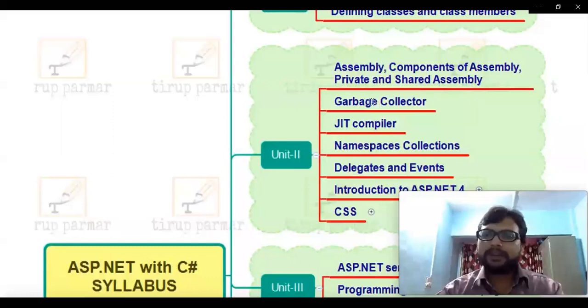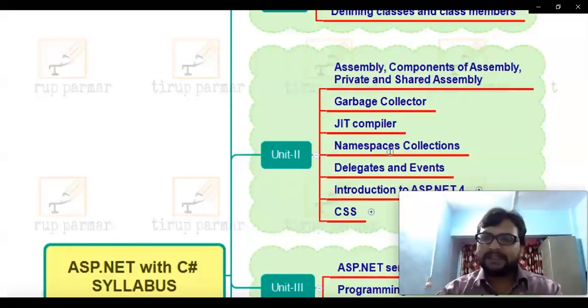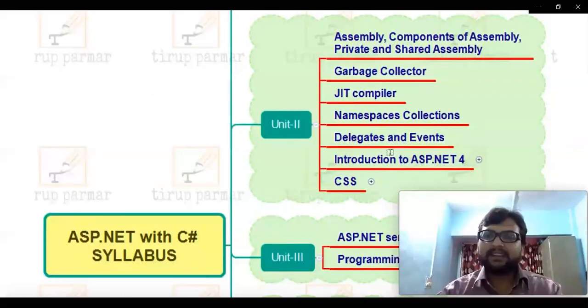We have heard about garbage collection in Java while studying Java in second year. Then we have JIT, that is the just-in-time compiler. What we mean by namespaces: like we have packages in Java, the same way we have namespaces instead of packages. Namespaces are collections of similar types of classes. Then delegates, events. What do you mean by that?